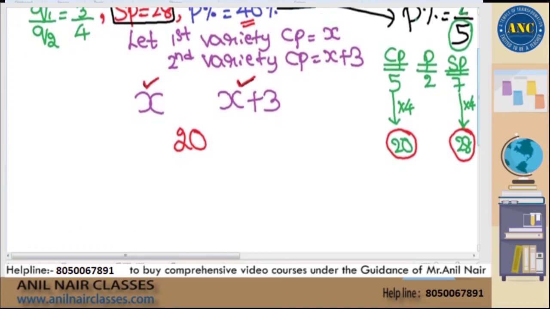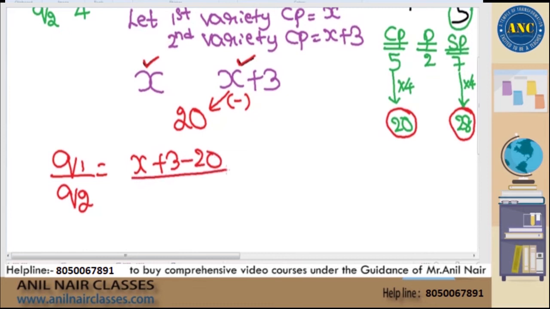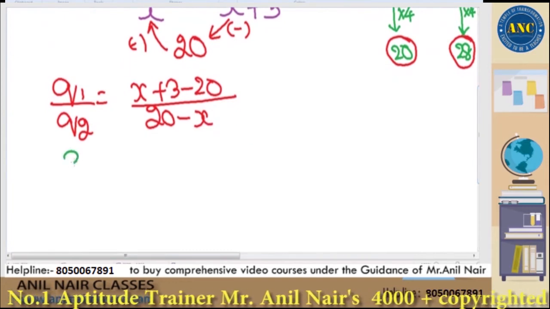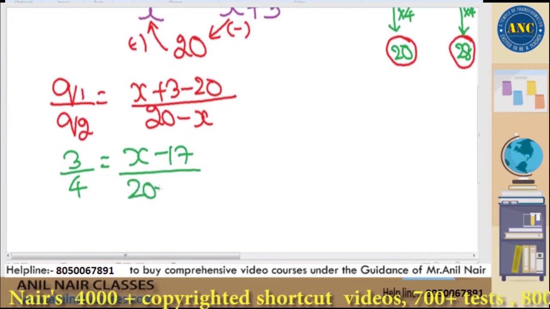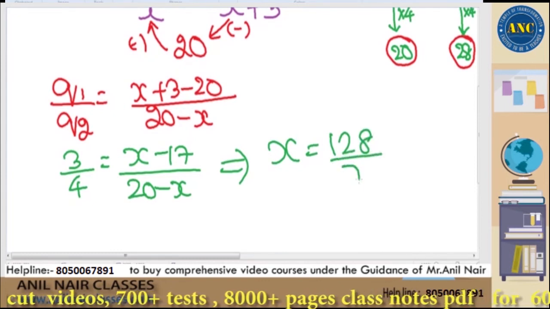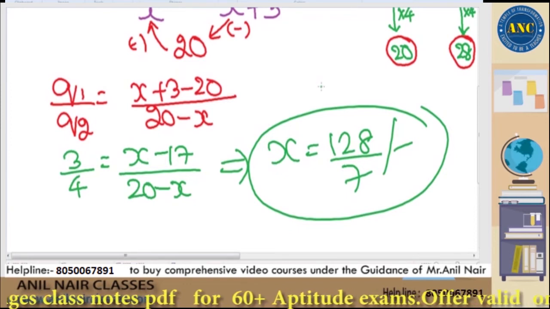Now if I simplify by using alligation, Q1 by Q2 is nothing but P2 minus P, so it is x plus 3 minus 20, divided by P minus P1, 20 minus x. But in the question Q1 by Q2 is already given as 3 by 4. So 3 by 4 is nothing but x minus 17 divided by 20 minus x. Cross multiply and simplify. You will get the value of x as 128 by 7 rupees. That means the answer for this question is 128 by 7.